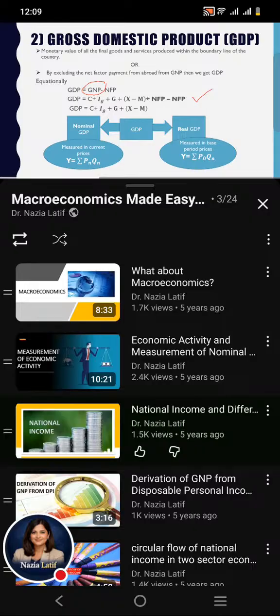Here we can see that net factor payment from abroad appears with both positive and negative signs. So this net factor payment from abroad is cancelled out, and we get GDP equal to consumption spending plus gross investment plus government spending plus net exports.